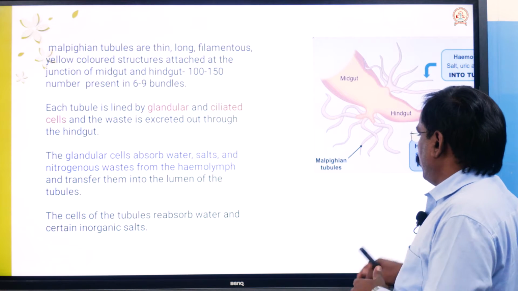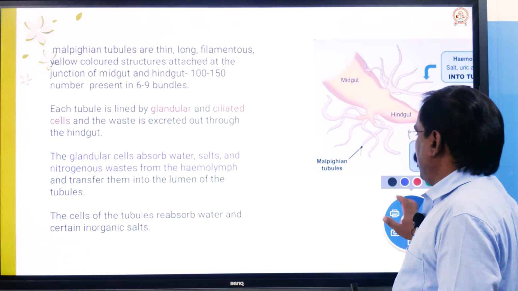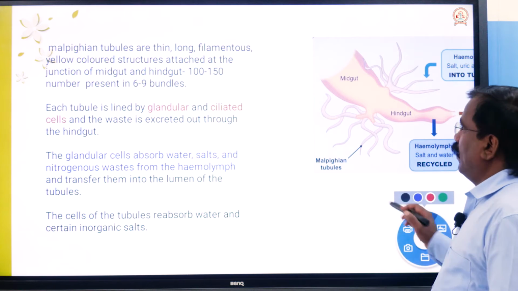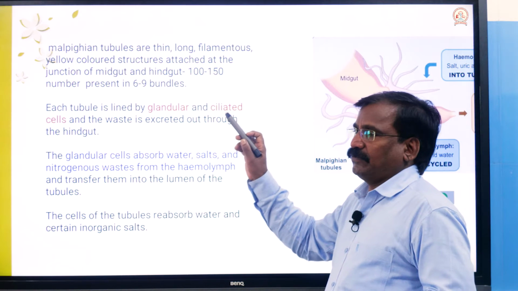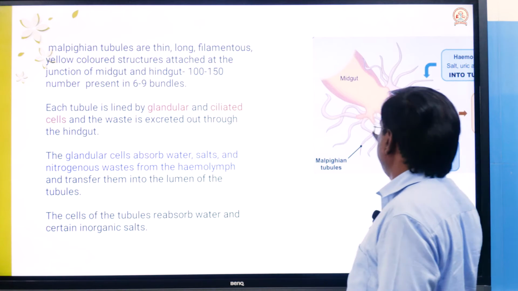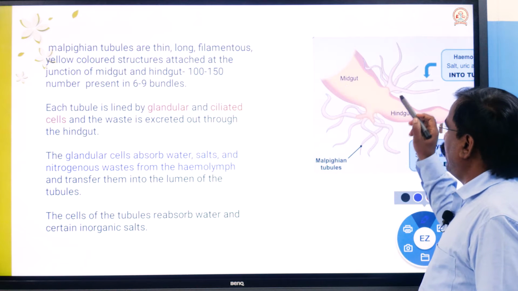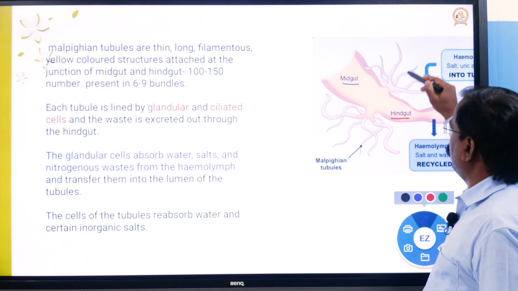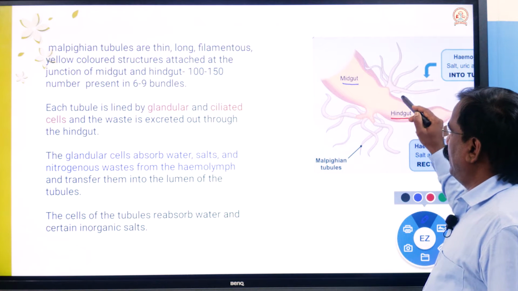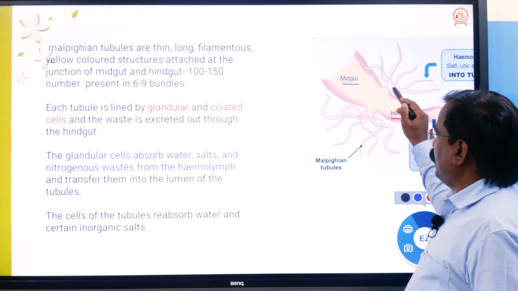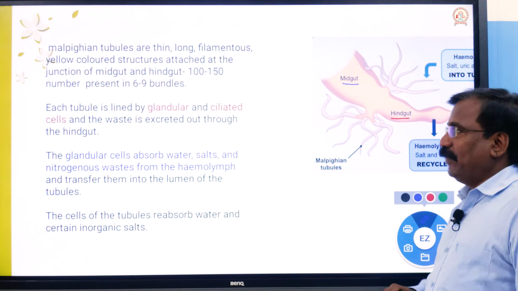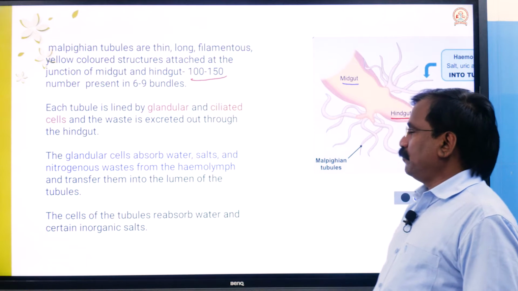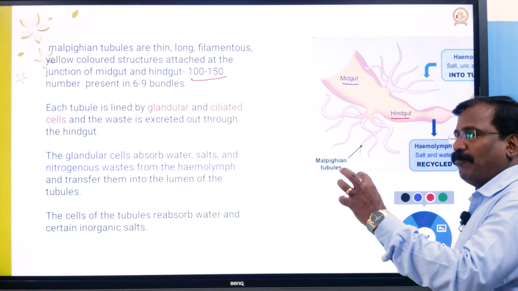Listen, as I said, these are the yellowish structures found at the junction between the midgut and hindgut. The Malpighian tubules are filamentous, yellowish, 100 to 150 in number, and arranged in bundles.